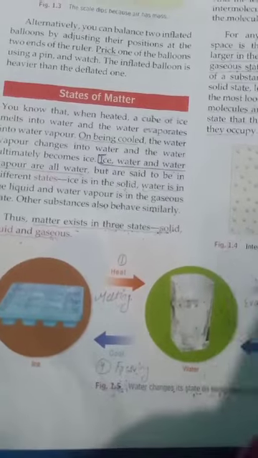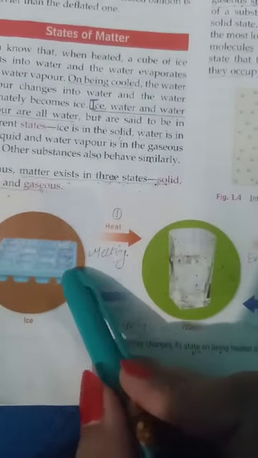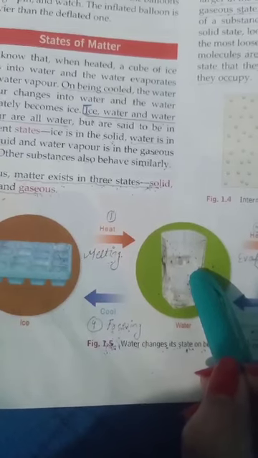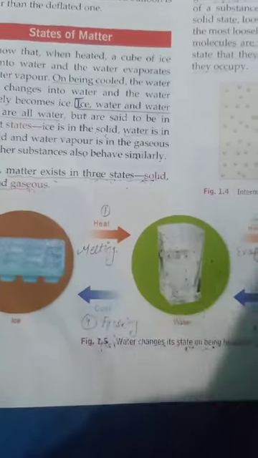In this paragraph, figure 1.5 is explained. It is written in this paragraph that upon heating, ice cube melts into water and this process is known as melting.